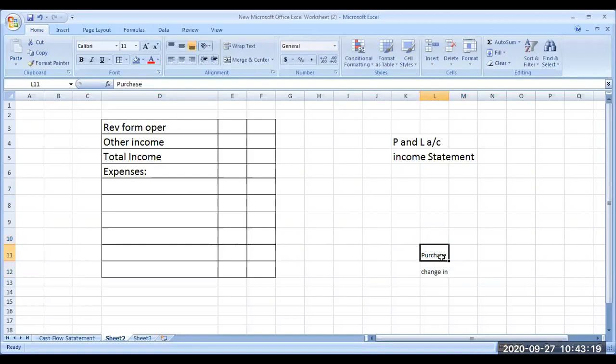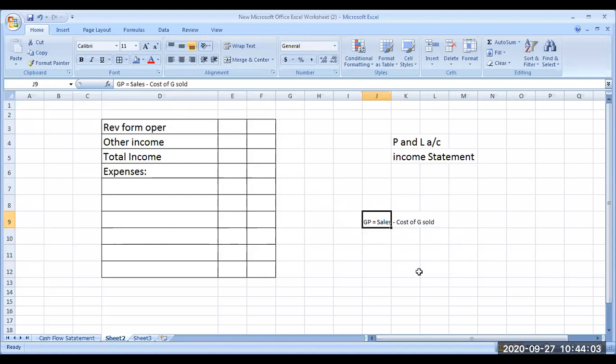Next, anybody? So gross profit, how do I calculate that? Gross profit, see, now these three things you take, three expenses. Cost of revenue from operation, that you subtract from revenue from operation, that is called gross profit. Gross profit will be equal to sales minus cost, that is, cost of goods sold or cost of revenue from operation. The total of those three should be subtracted from this, and that is going to be your gross profit.